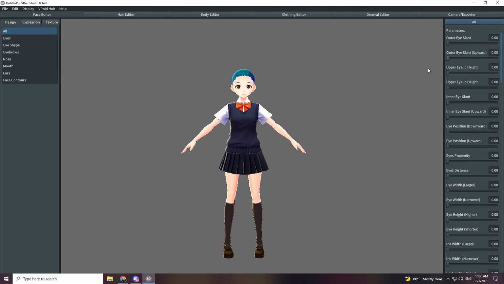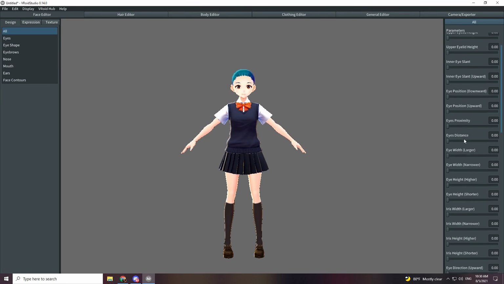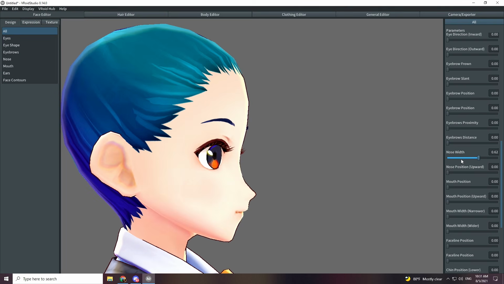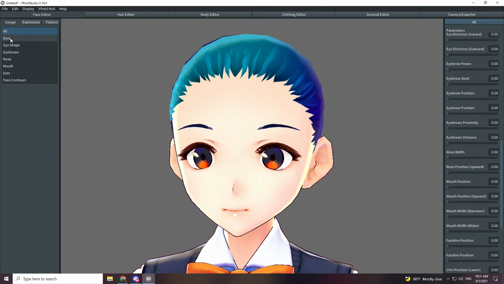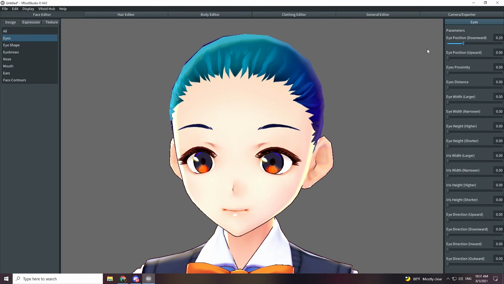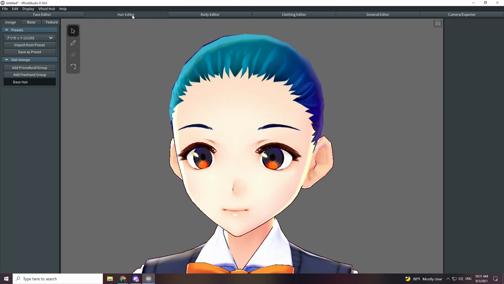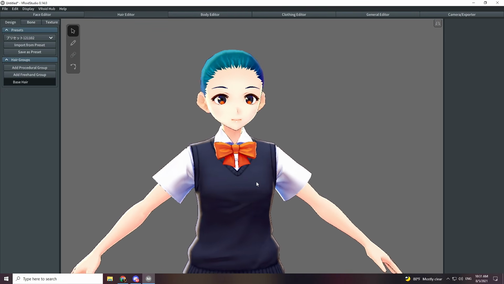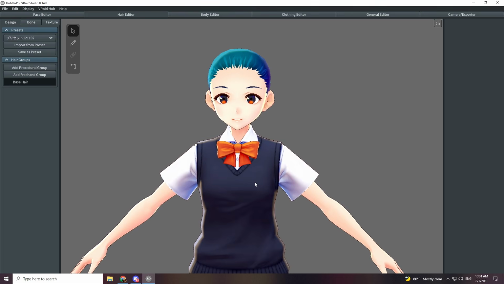You can adjust the eyes, the body shape, the height, really anything that you want to with your own preference. Like, if I wanted to, I could adjust my nose width or the position. The amount of customization that you have in this is just amazing. Over here, you can create your hair, and something cool about the hair in VRoid Studio is that with the physics that are already built into the program, you can do all sorts of just amazing things. Like, you can make little wings for your character, you can add tails, you can add ears. There's a ton of different stuff you can do with VRoid Studio.